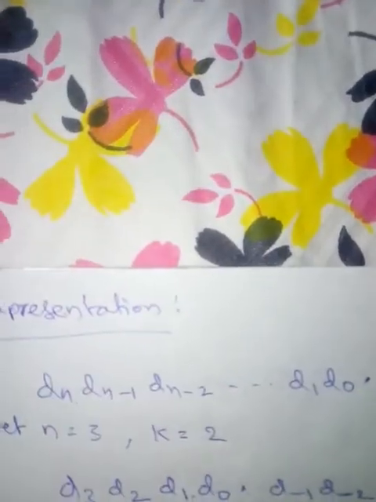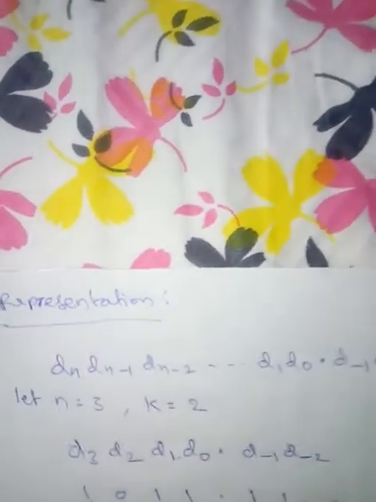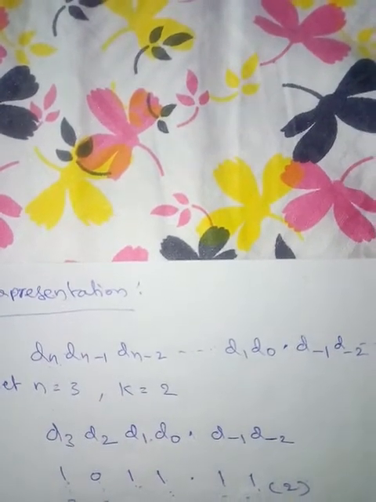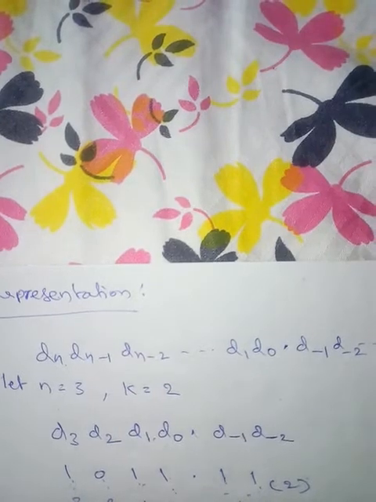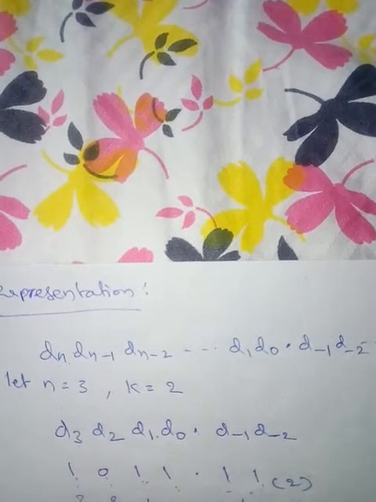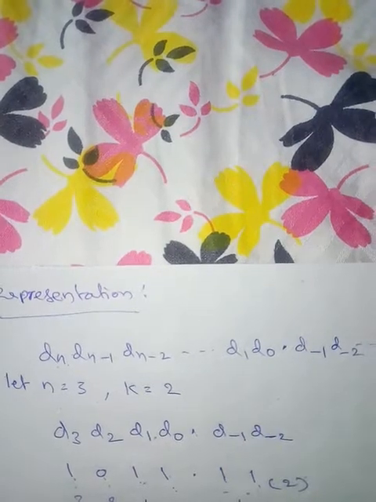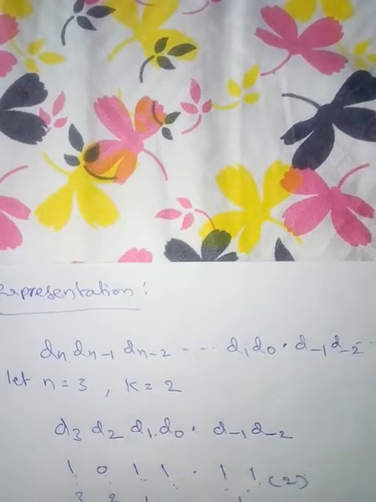The general representation of a binary number is like this. If we have n number of bits, then the representation is d suffix n, d suffix n minus 1, d suffix n minus 2, up to d suffix 0.